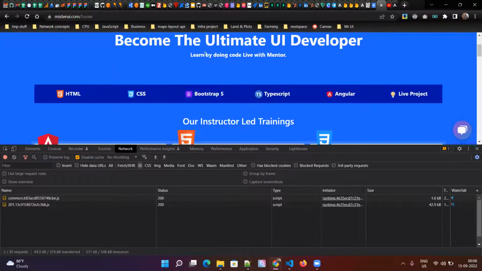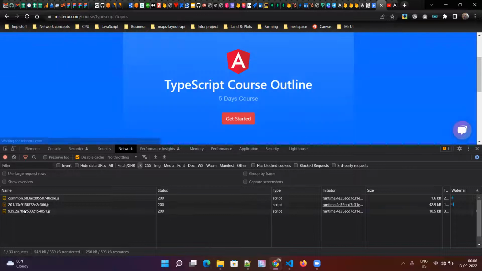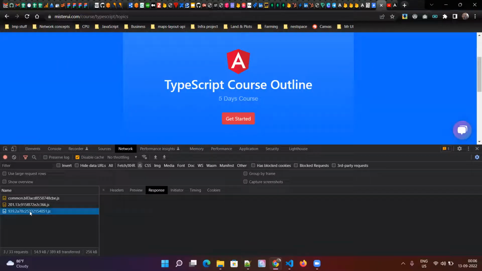Now let me demonstrate using some other thing. Let me go to the TypeScript. TypeScript module is not loaded yet. All these are lazy loaded modules in my code also: HTML, CSS, Bootstrap. Now if I go to TypeScript, it will again download the TypeScript related module, right? The third file.